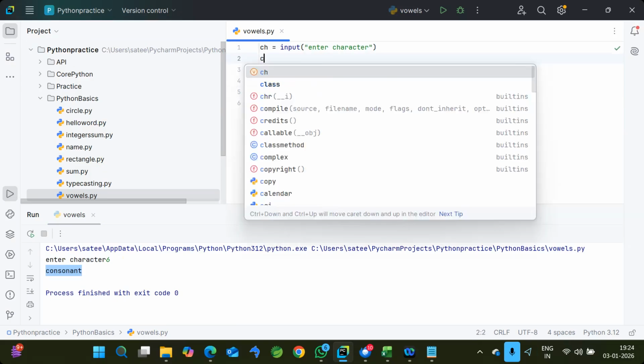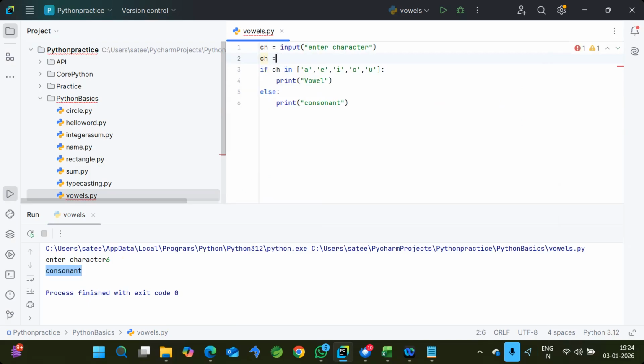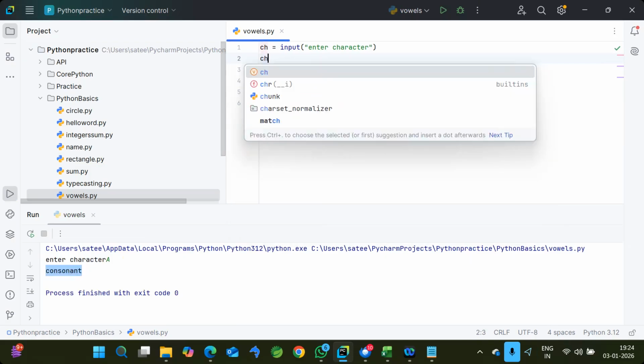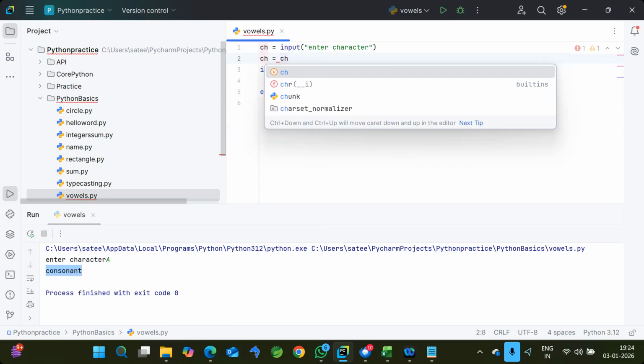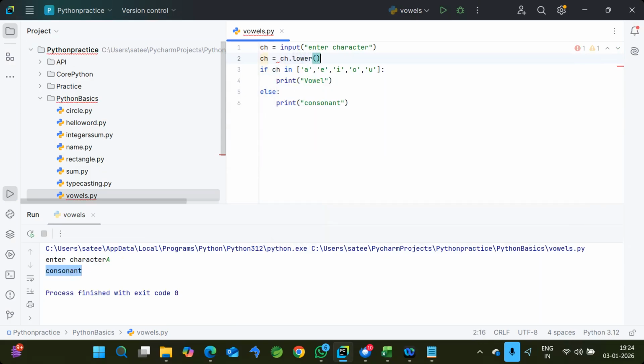So here, first, whatever the character, let's take it straight away. If I run the program and give uppercase, it doesn't match. See, the consonant is showing. So whatever the case the user gives, internally I'm converting it into lowercase. Whether the user gives uppercase or lowercase, it will convert to lower and then apply the condition. So now it handles both uppercase and lowercase. See, now it's giving vowel, and if I give the small letter also, it will be a vowel.